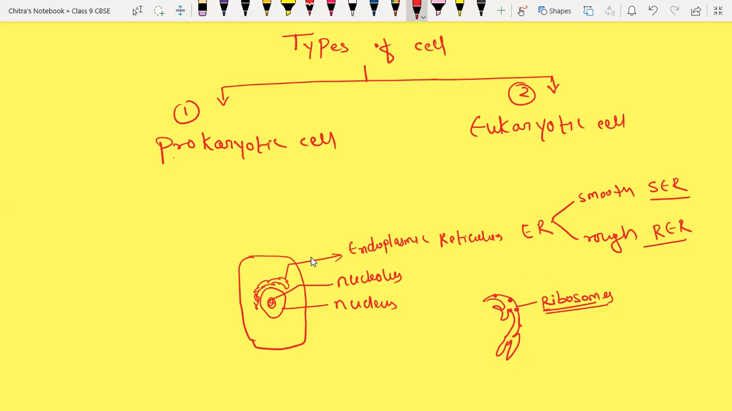So if ribosomes are attached on the endoplasmic reticulum, then it is called rough endoplasmic reticulum. If ribosomes are not attached on the endoplasmic reticulum, then it appears smooth. That's why it is called smooth endoplasmic reticulum. Then I'm drawing one more structure here. It is the Golgi apparatus, or Golgi body.